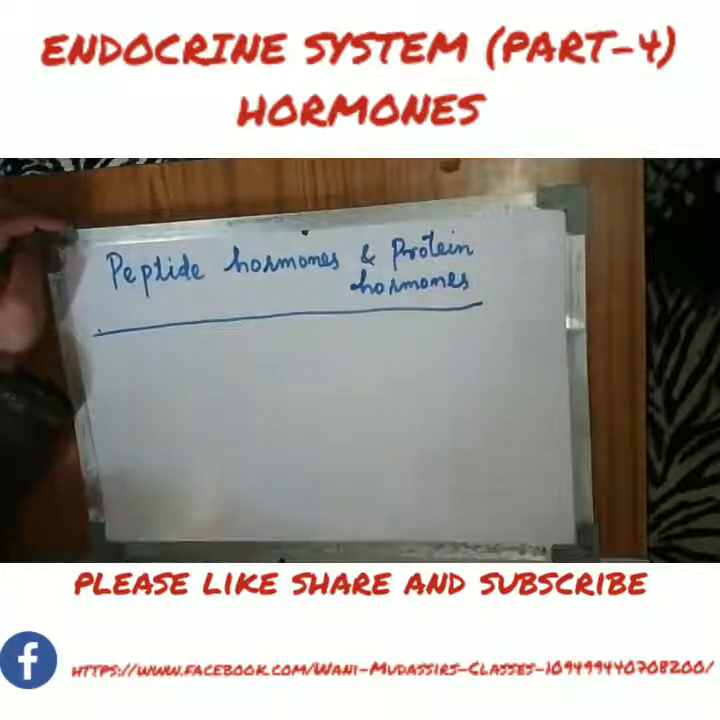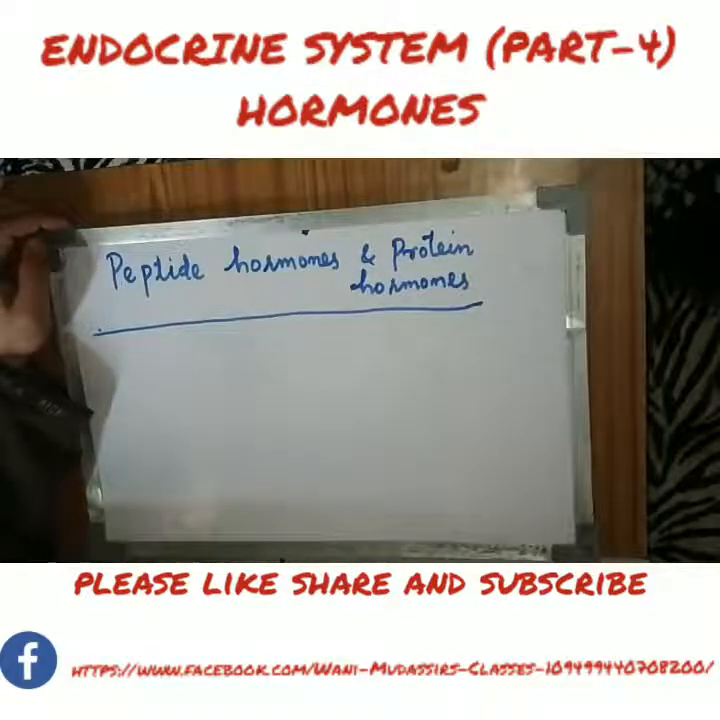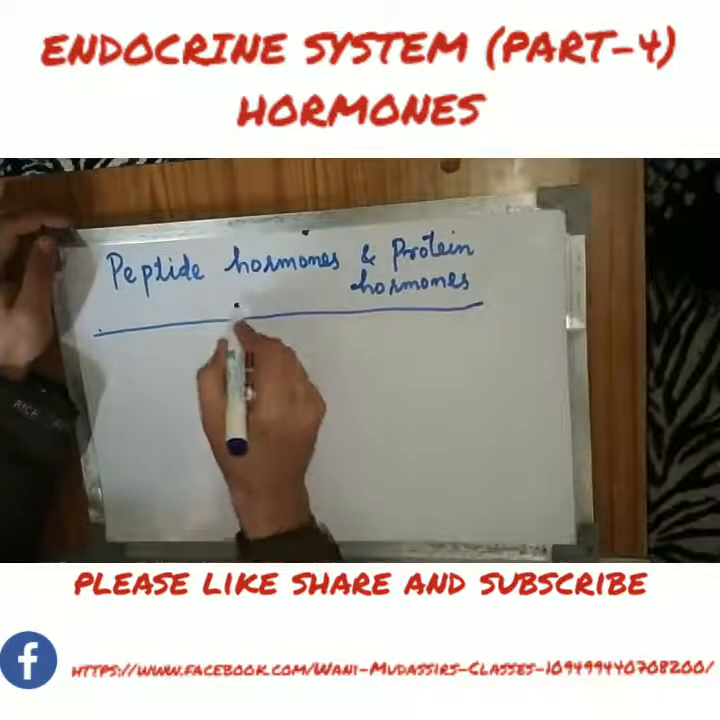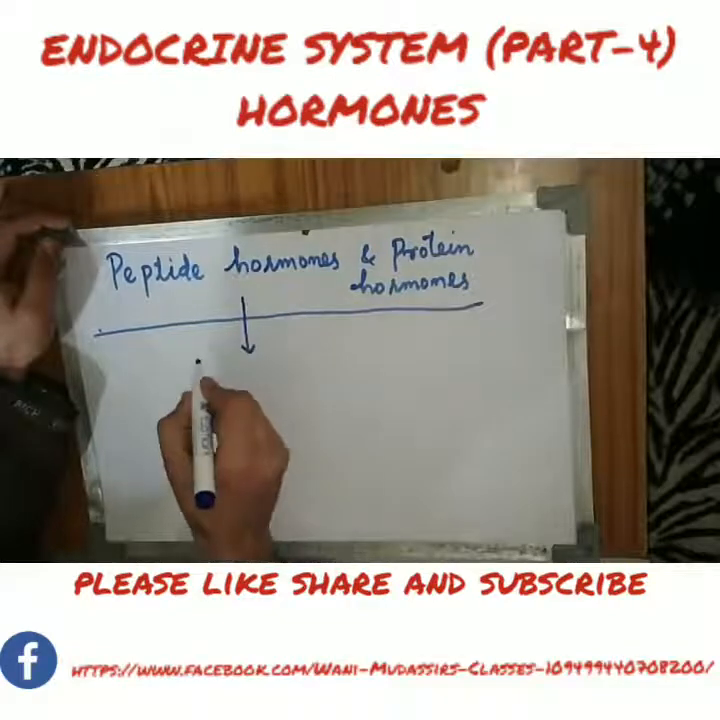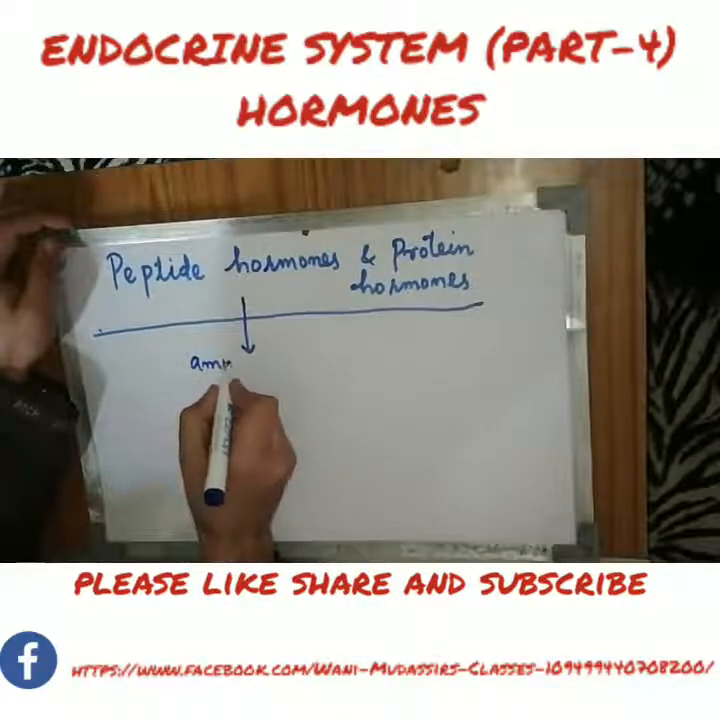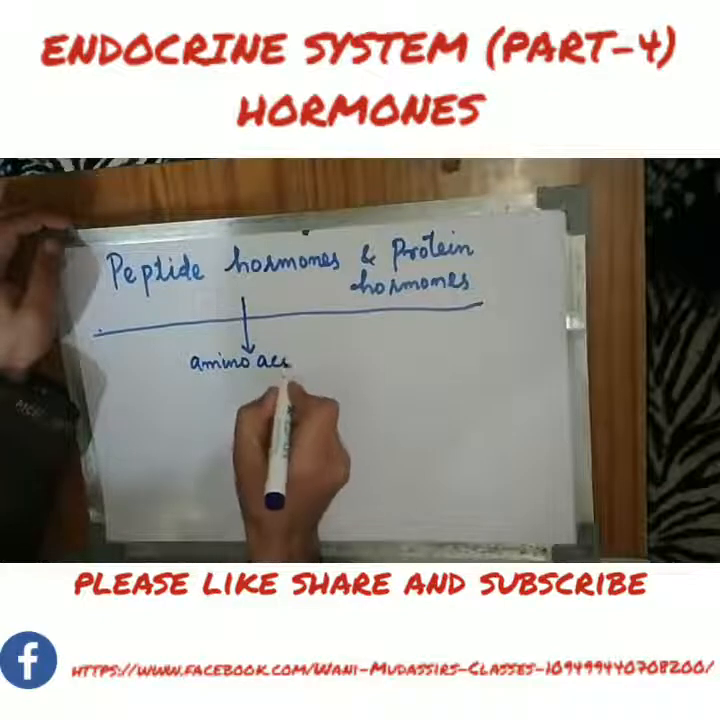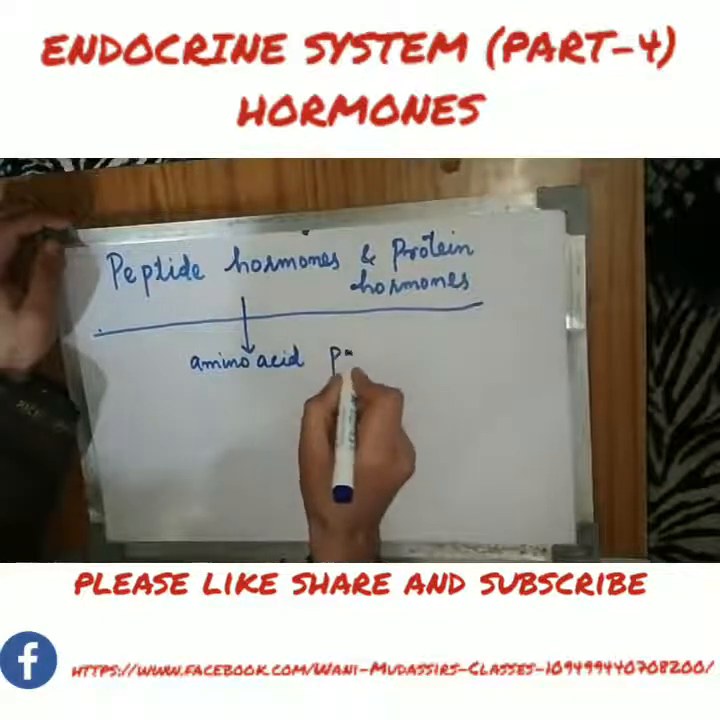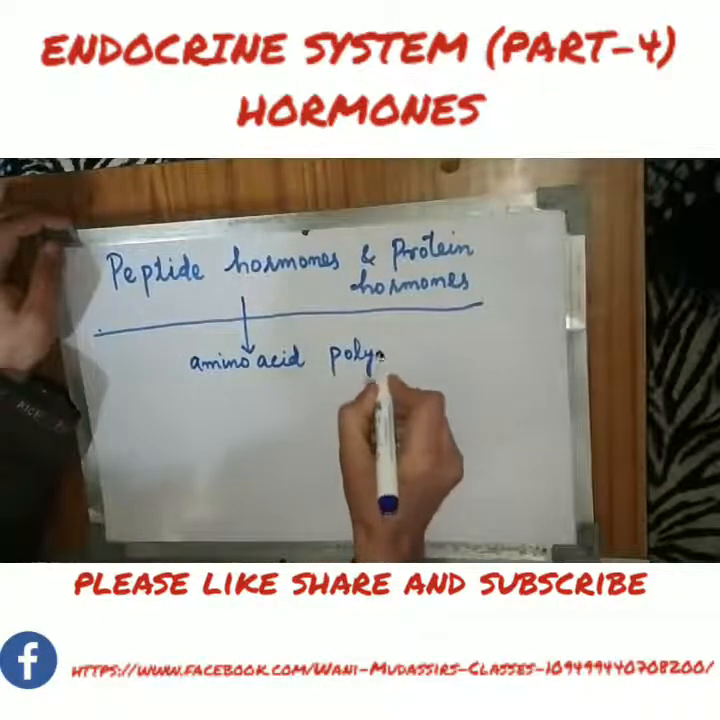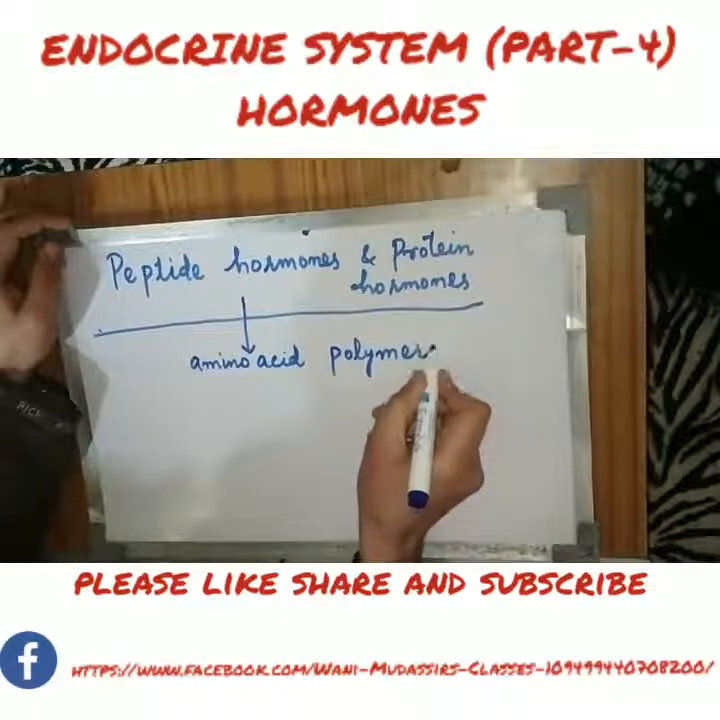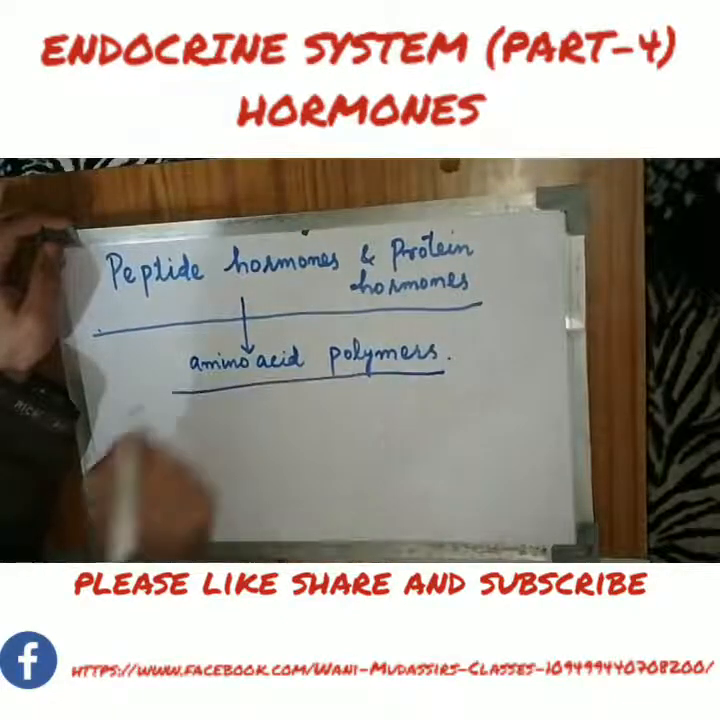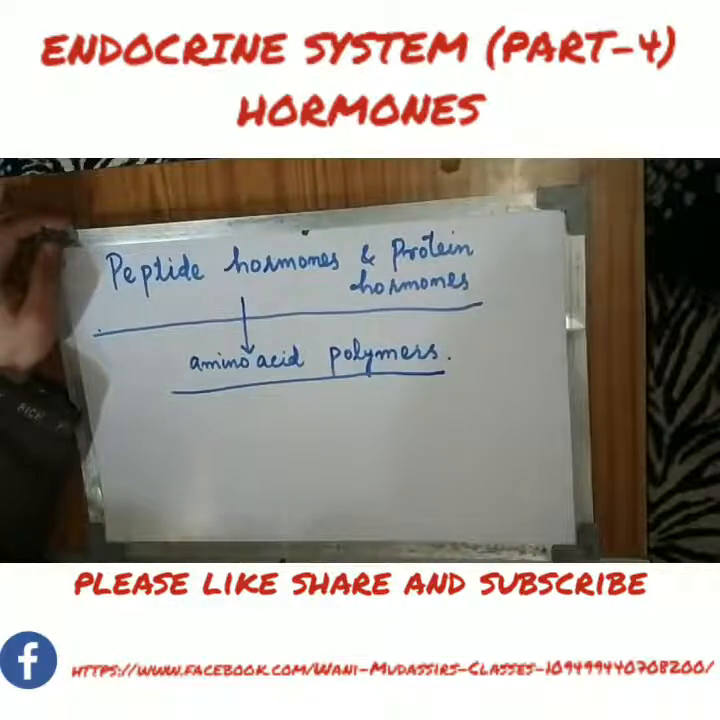Okay, we have the peptide hormones and protein hormones. As the name suggests, these peptide hormones and protein hormones are amino acid polymers. That means these are made up of chains of amino acids.